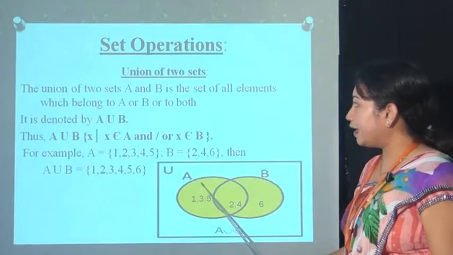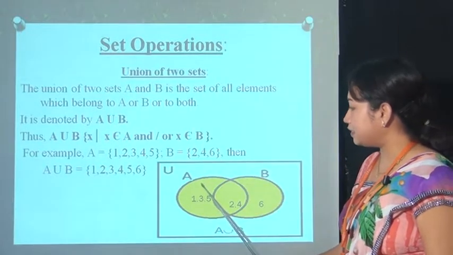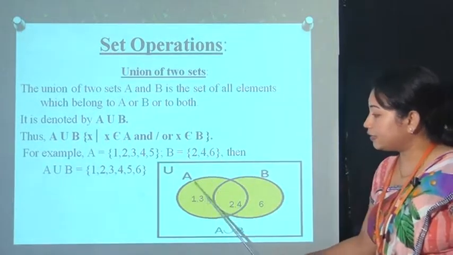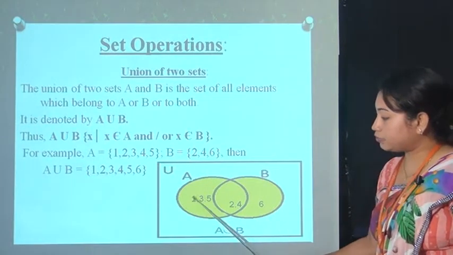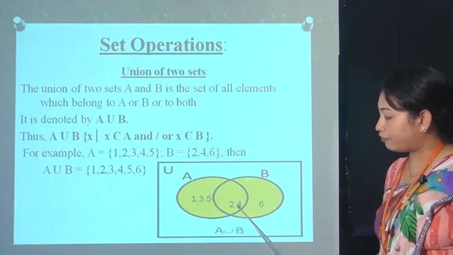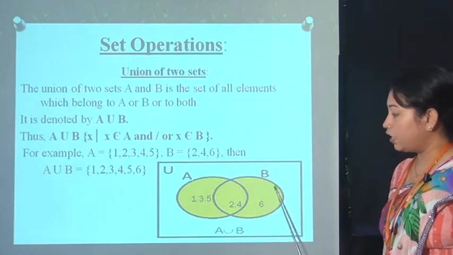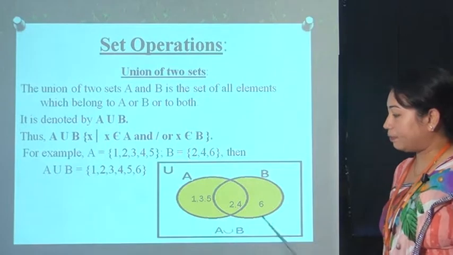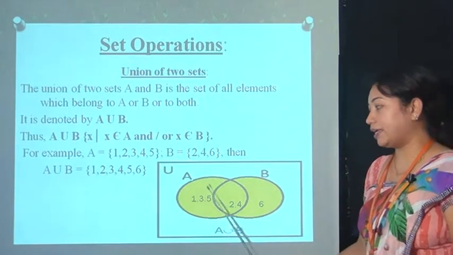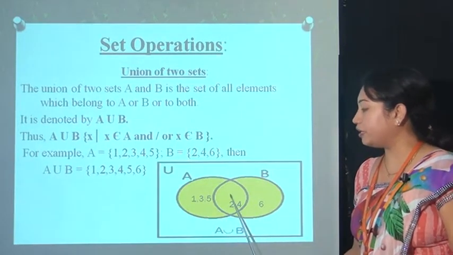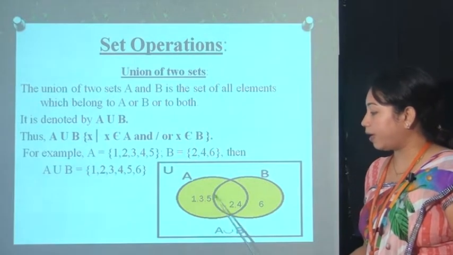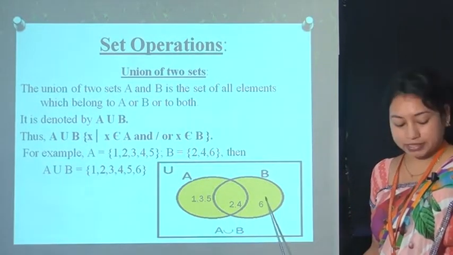And the Venn diagram of the union of two sets is this one. Here you can say that this set contains the elements 1, 2, 3, 4 and 5, and set B contains the elements 2, 4 and 6. So the union of A and B, which contains the elements either in A or in B or in both, is 1, 3, 5, 2, 4 and 6.